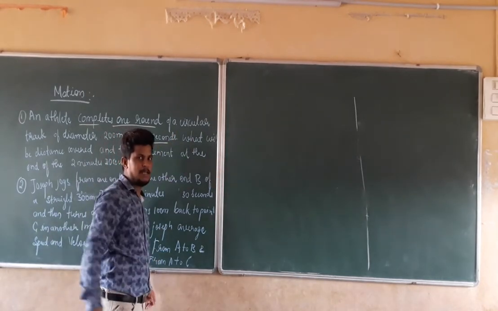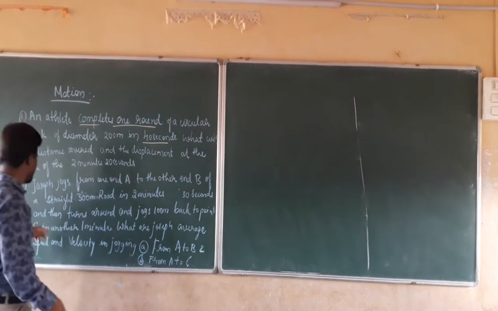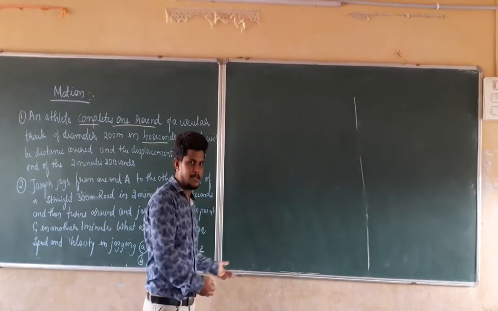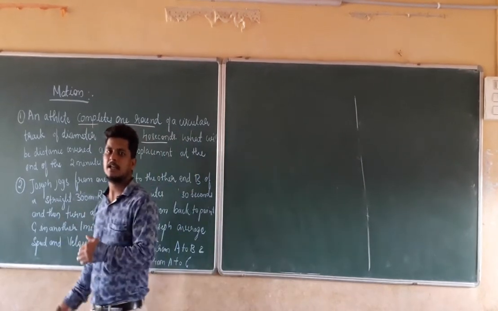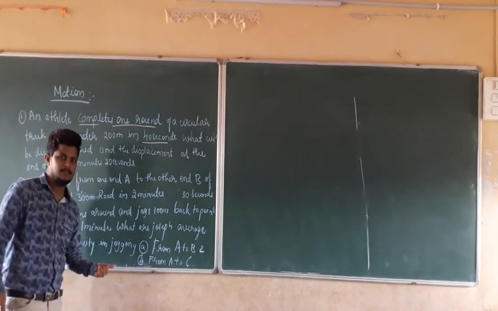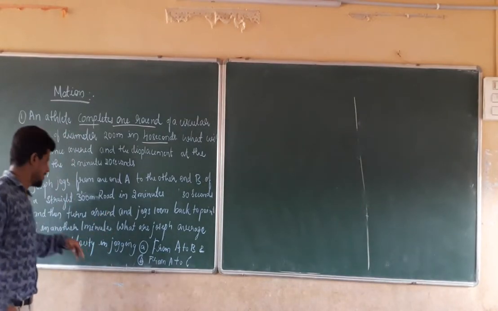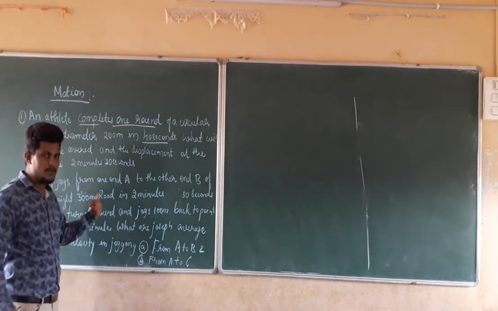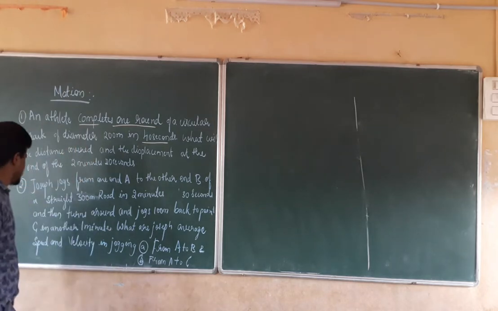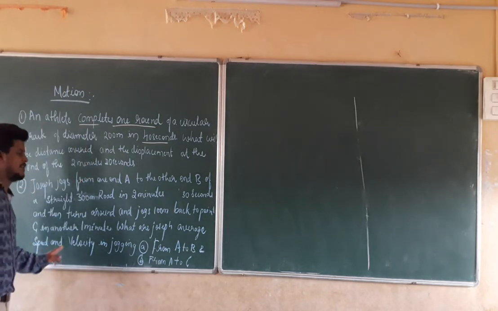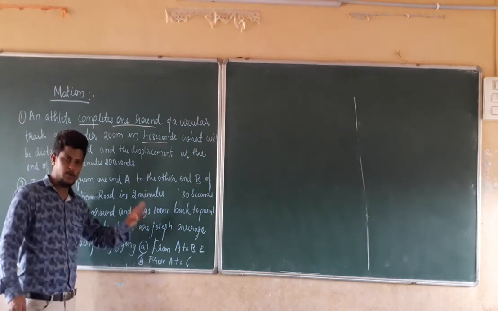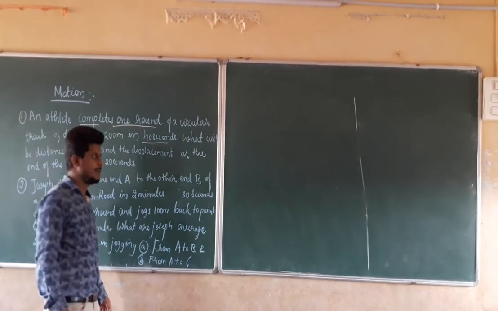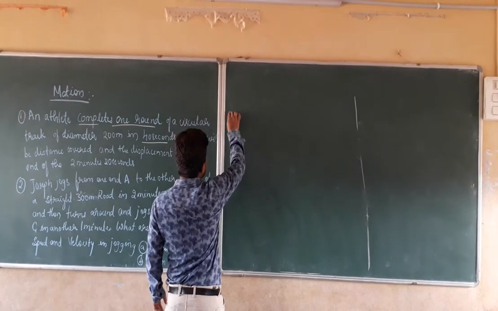After reaching point B, he turns back and jogs for 100 meters. He turns back and jogs another 100 meters to reach point C, and for that he takes another 1 minute extra. So what we have to calculate is Joseph's average speed and velocity in jogging from point A to B in the first condition, and from point A to C in the second condition.